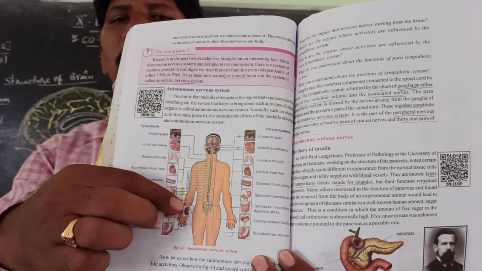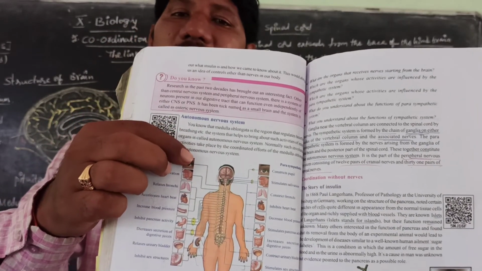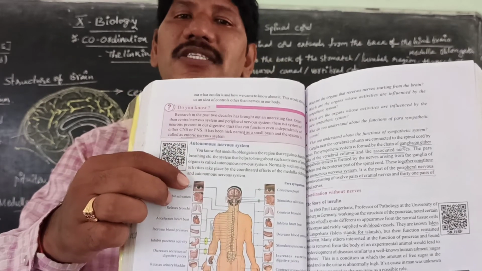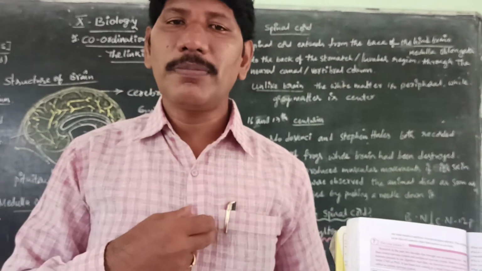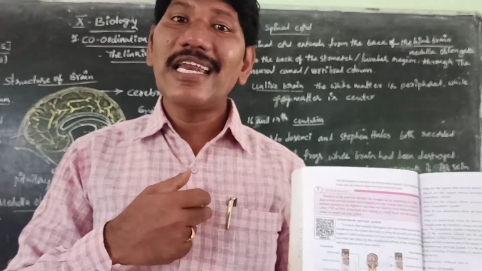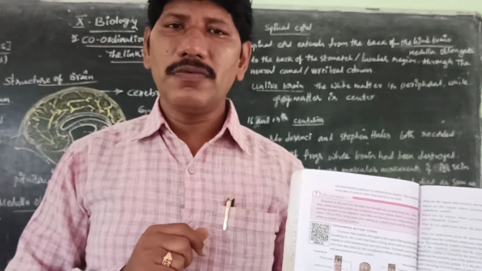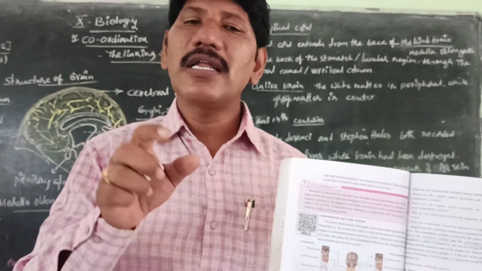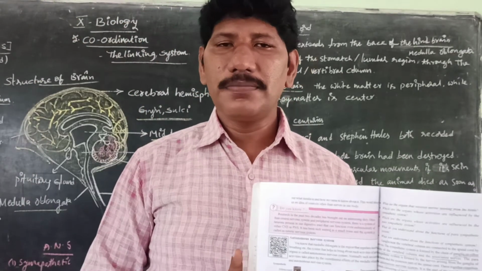Total of 43 pairs. Among the 12 pairs, the 10th pair of cranial nerve is very important, which we call the vagus nerve, which controls our heartbeat. Is it clear, children? So the 10th cranial nerve is called the vagus nerve, which controls the heartbeat. This is called the peripheral nervous system.